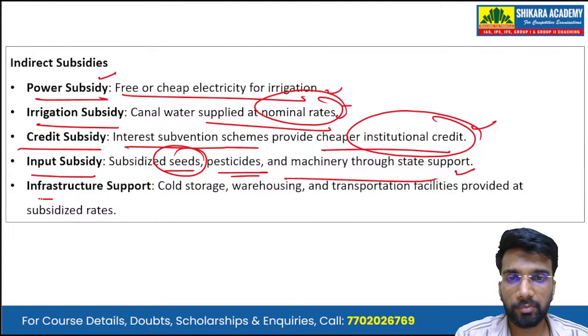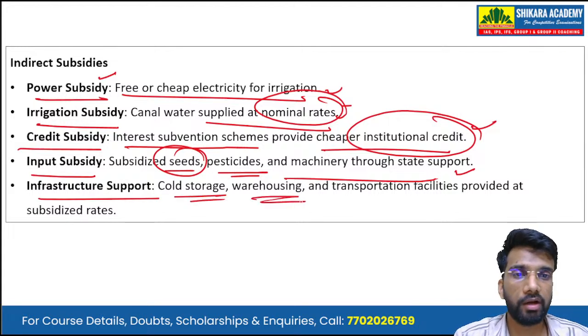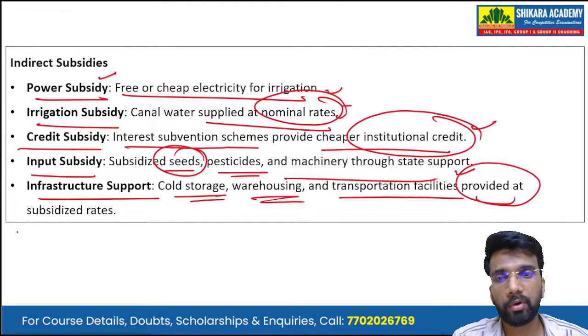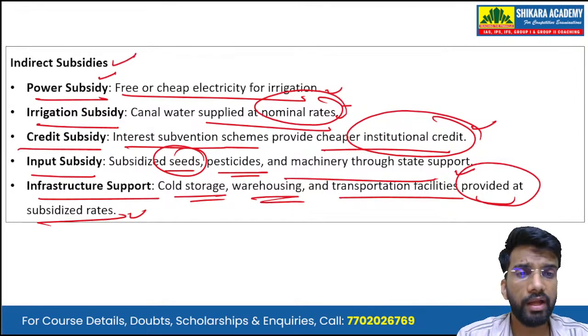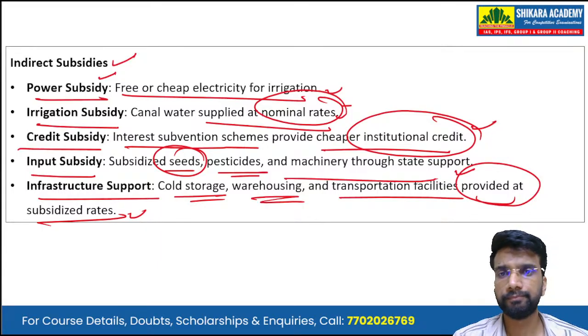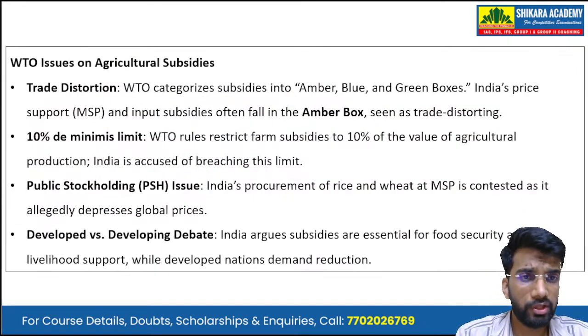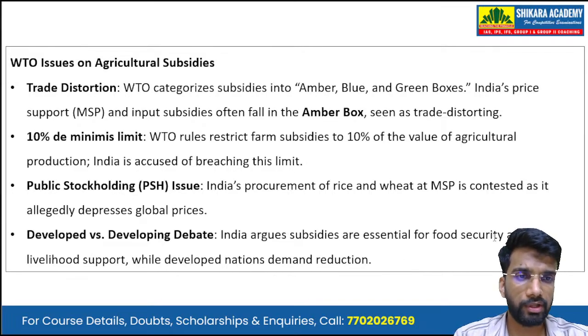Then there is infrastructure support. Cold storage, warehousing, transportation facilities are all provided at subsidized rates. So these are covered under the indirect subsidies. Now, what was the issue? What was WTO's issue regarding these agriculture subsidies?